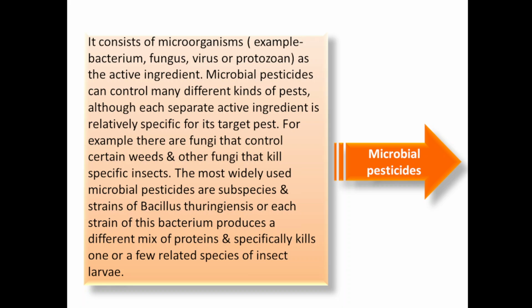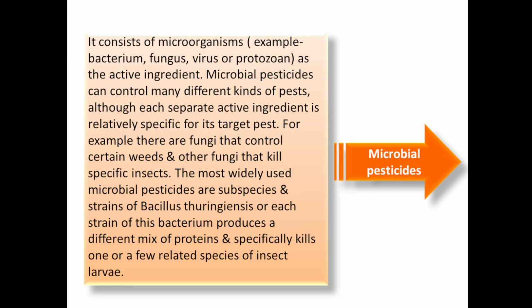Third one is microbial pesticides. It consists of a microorganism, for example bacterium, fungus, virus or protozoan, as an active ingredient. So in microbial pesticides, all these are used as control agents, and if they are ingested by the insect or pest, the insect or pest will get destroyed.